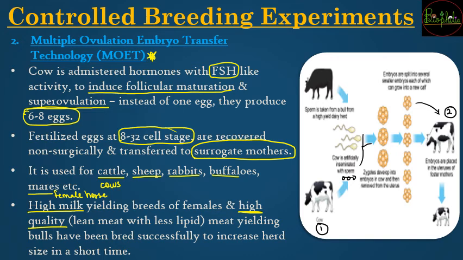Whenever the meat is lean with less lipid, that is considered high quality meat. So if the breed is a high quality meat producing one, such as bulls, or if the cows are high milk yielding, then you use their gametes, and the further fertilization and the gestation period is taken care of by the less superior animals.